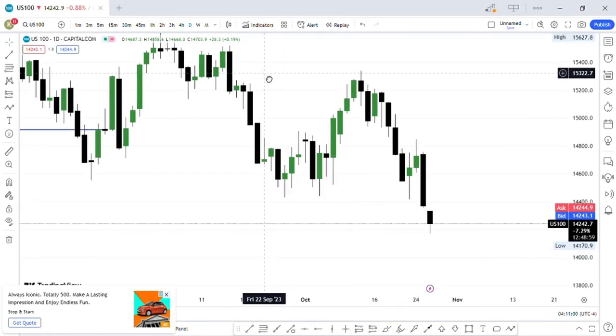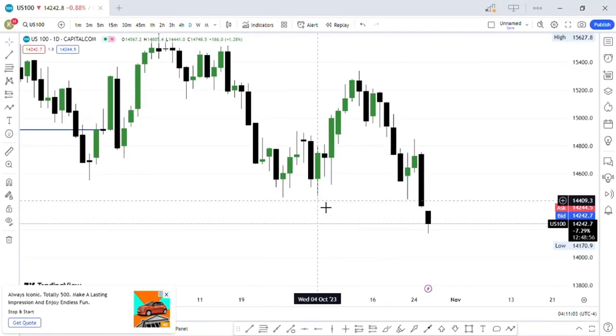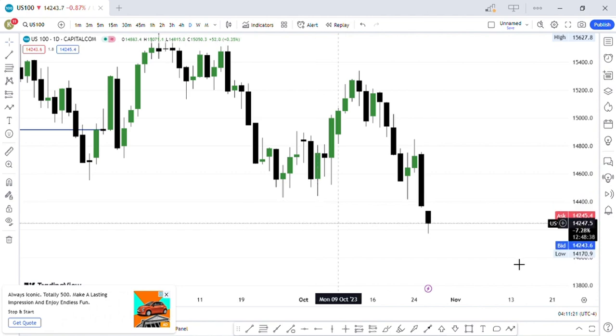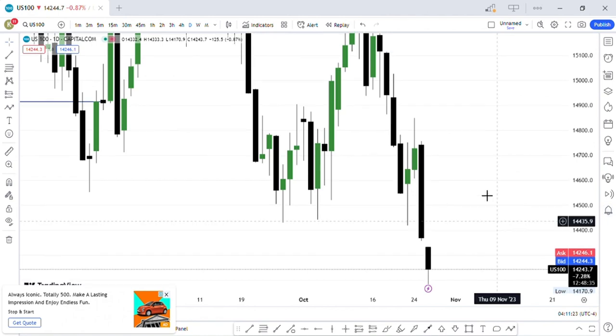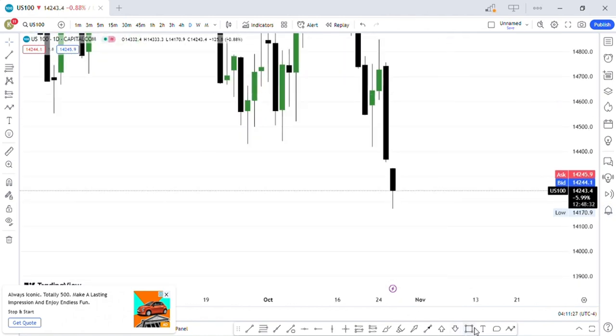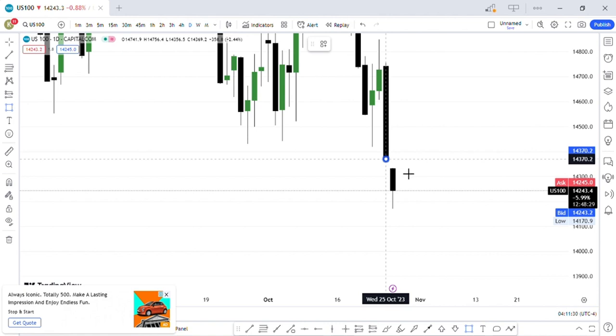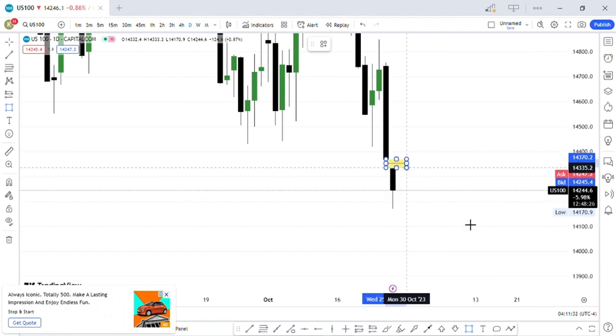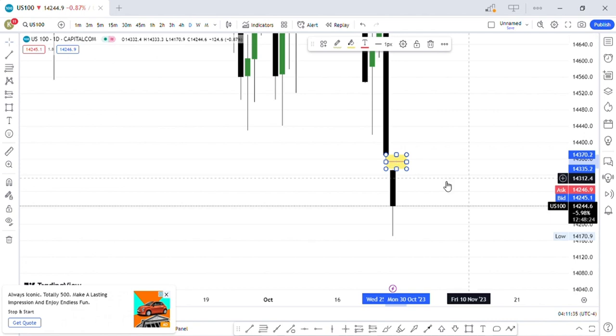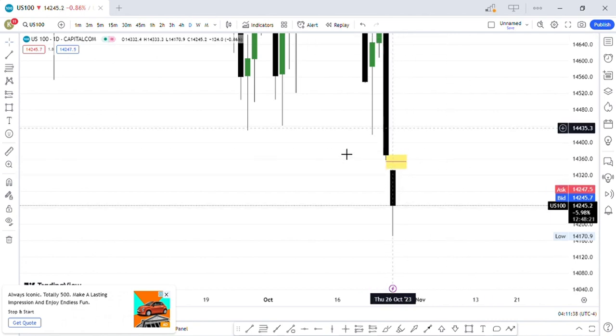Let's look at a gap. A gap is when there is none whatsoever. There are no candles overlapping or wicks overlapping between two candles. A two consecutive candle pattern whereby the low of the first candle does not overlap with the high of the second candle, and the close of the first candle does not overlap with the open of the second candle. So there's a complete gap where the market left space. Here you can check from this close to this open. It's a complete space. There's no candle body and there's no wick. So this makes a gap.